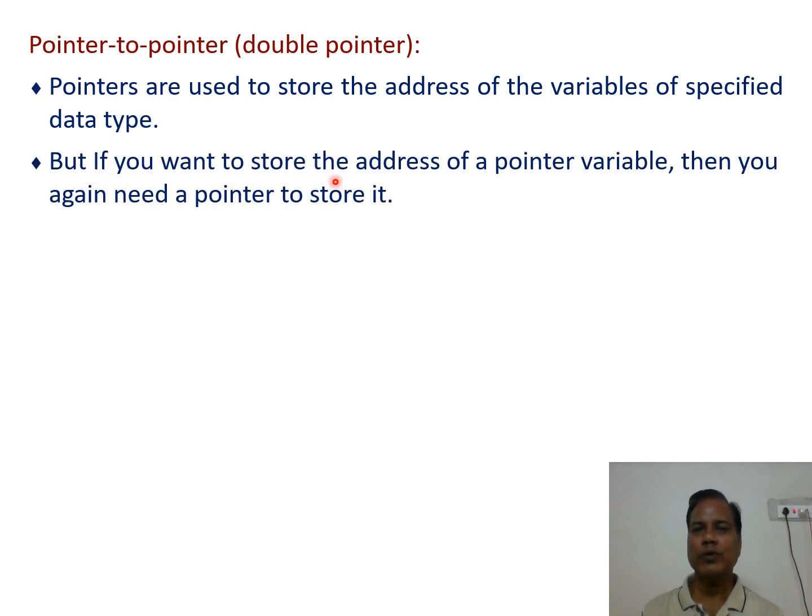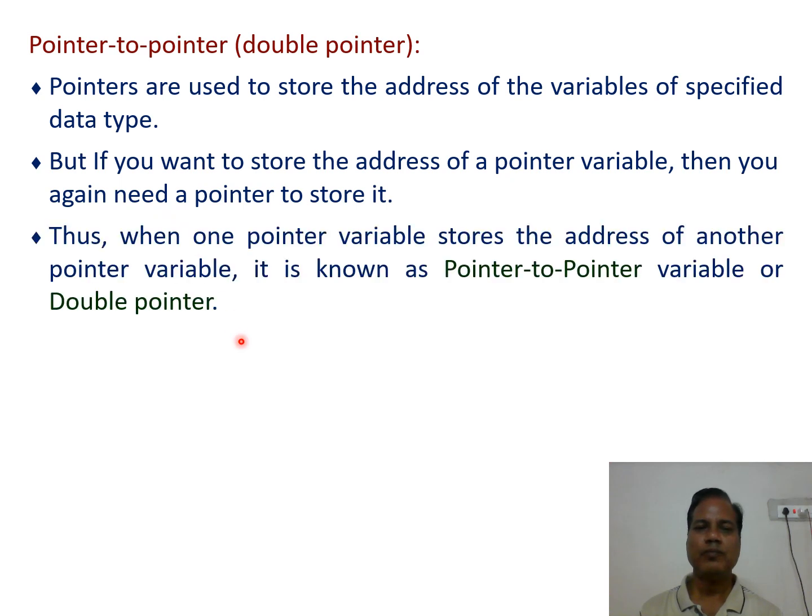But if you want to store the address of a pointer variable, then you again need a pointer to store it, because a pointer is also a variable. So it is also stored in some memory location. So what is the address of that one? That is stored by another pointer variable. Thus, when one pointer variable stores the address of another pointer variable, it is known as a pointer to pointer variable or double pointer.